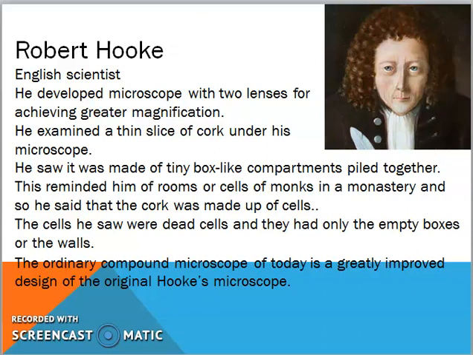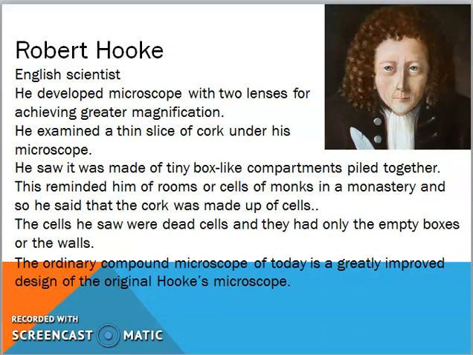Now, what did he examine? He examined a thin slice of cork under his microscope. You already know cork is the covering of the glass bottle. We cover glass bottles with corks. So he took a slice of that cork and observed it under his microscope. Now what did he see? He saw that it was made of tiny box-like compartments piled together.